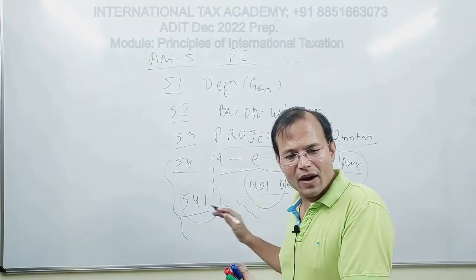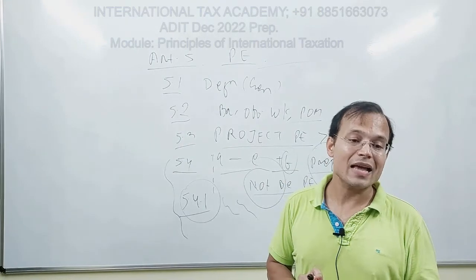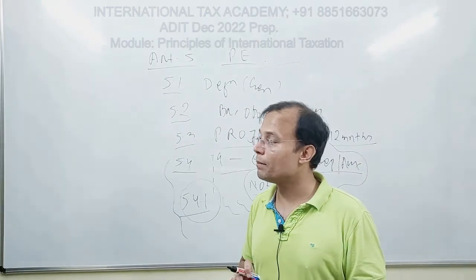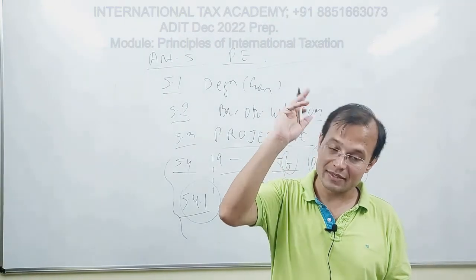this, which was modified in 2017 as a result of BEPS Action Plan item number 7, artificial avoidance of PE status.